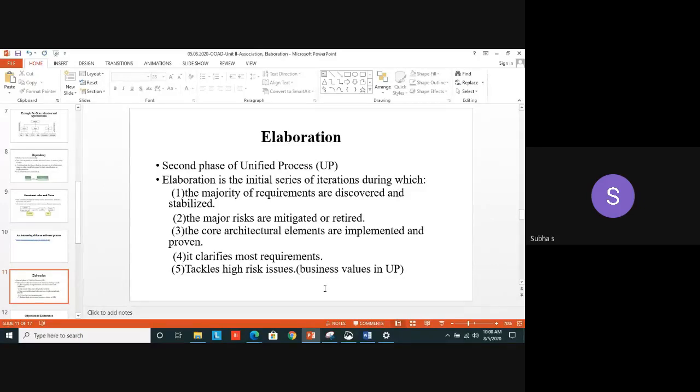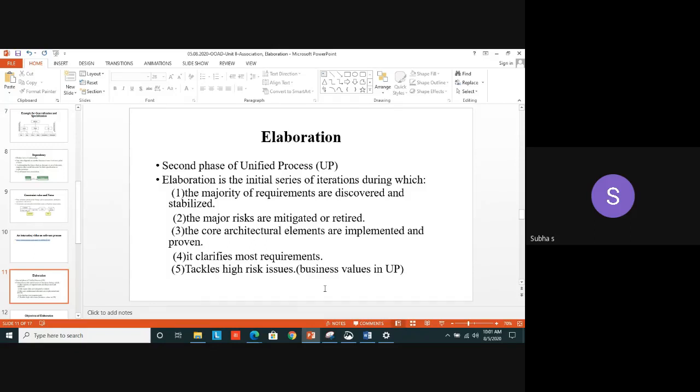So how does this phase work? What is the first phase in your unified process? Inception phase. There are 4 phases. Again, I am telling: inception, elaboration, construction, and transition. What will the inception phase do? It will establish the scope of the project. Why are we using the project? Yes, what is the project scope? What are the boundary conditions that we have to give for doing a project? Yes, what are the justifications we can make? Those are all dealt with in what? Inception phase.